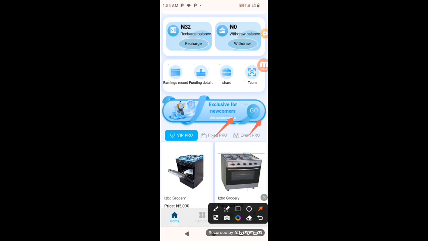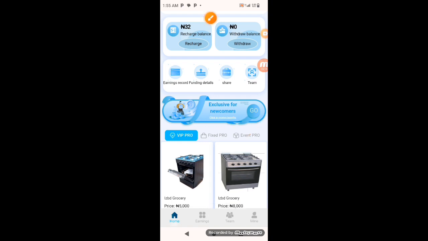Now, Event Pro is almost like Fish Pro, but it works for 20 good days. You're going to leave your investment for 20 days, but this one yields small. Once you register with this one, you can't withdraw until the 20th day, when you withdraw both your capital and your interest. And this one is super because the interest rate is higher.